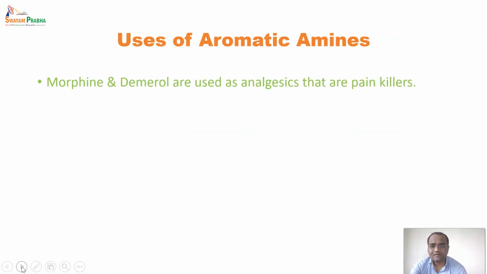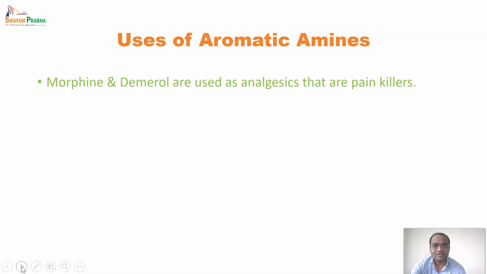Now coming towards drugs, or we can say derivatives of aromatic amines. So there are some analgesic derivatives like morphine and Demerol, which are used as analgesics, that is, painkillers.